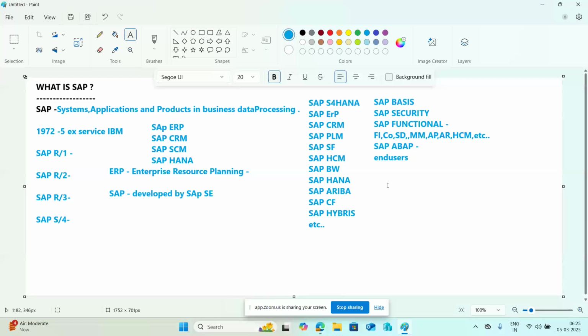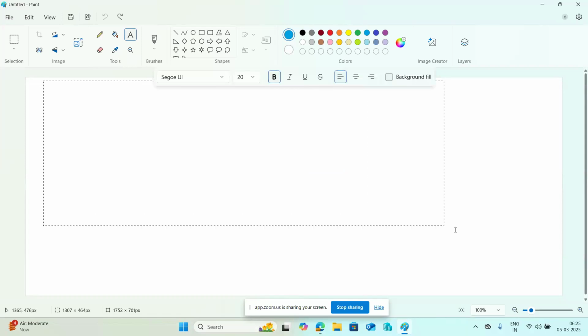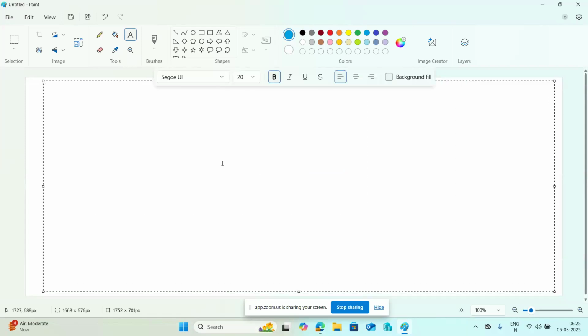Here, if I give the SAP modules, some overview of each and every area, what they will perform, right? Why? Because we should know what they are doing in the SAP systems. Suppose I talk about the FI, the finance accounting: this module's people will provide a comprehensive financial management system that enables organizations to manage their financial transactions, accounts, reporting, everything. They will perform it in the finance accounting module, right?